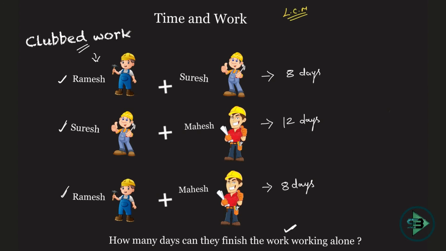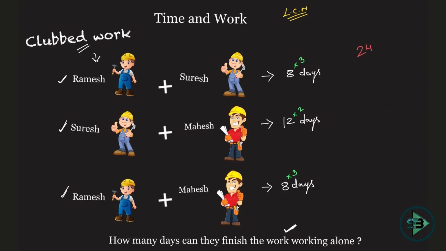So what will I first see? I'll first see 8, 12, 8. What is the LCM of these 3? Let's take 12 ones are 12, not a multiple of 8. 12 twos are 24. That's it, 24 bricks. If 24 bricks are being put in, my work is done. 8 into 3 is 24, 12 into 2 is 24, 8 into 3 is 24.